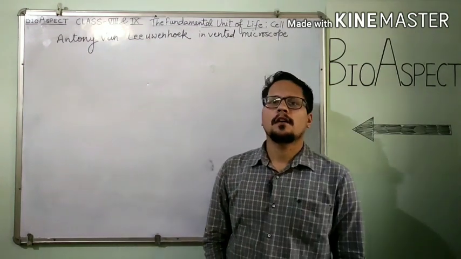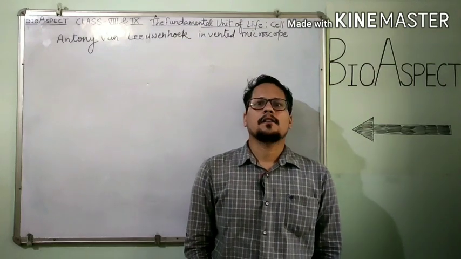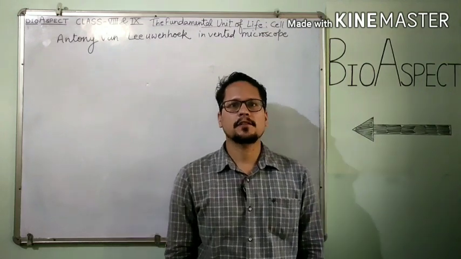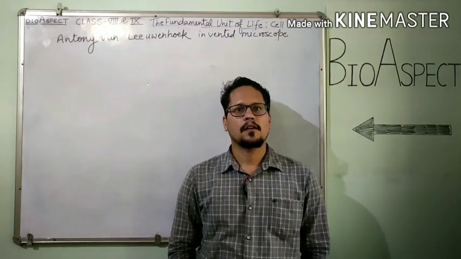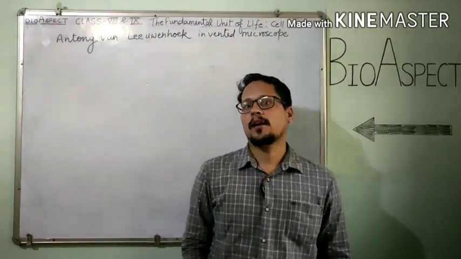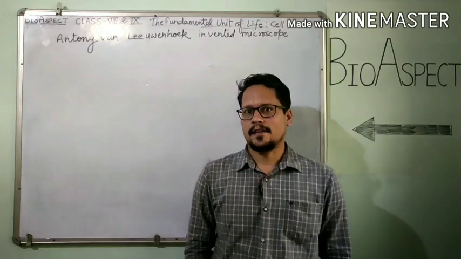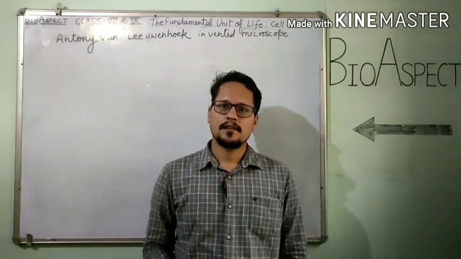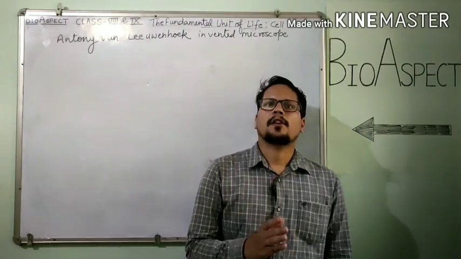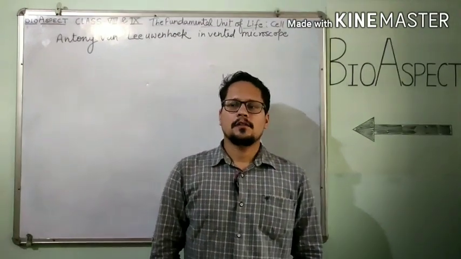Alright. In the year 1665, another scientist, Robert Hooke, observed a slice of cork under his compound microscope, and his compound microscope consisted of two biconvex lenses. It means his microscope was much improved compared to the microscope used by Anthony von Leeuwenhoek.